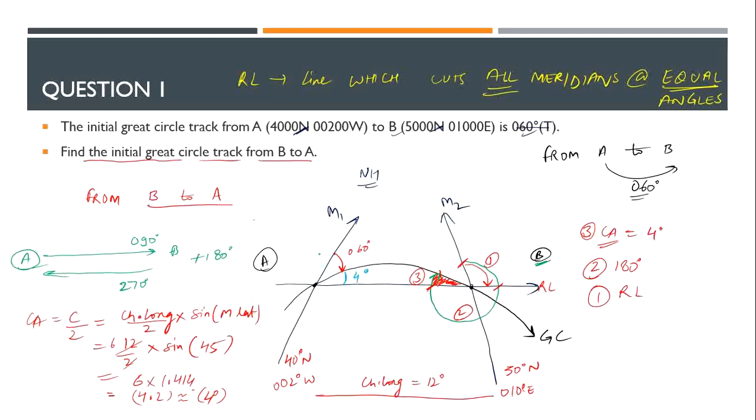So my rhumb line angle would be 60 plus 4 equals 64. As I told you, the rhumb line angle remains the same. So I'll add all of this: 180 plus 64 plus 4. I'll get my answer, 248.